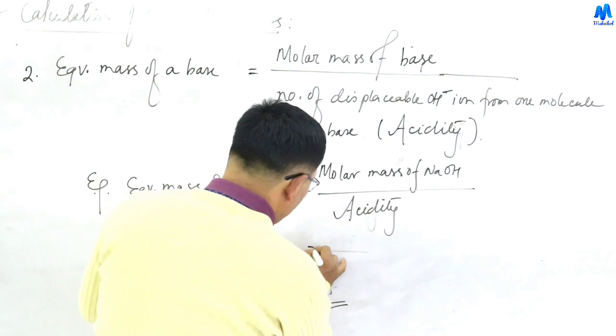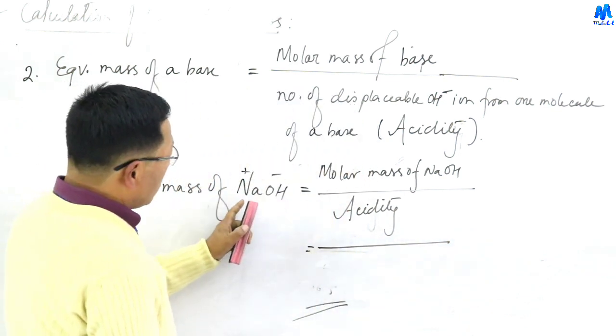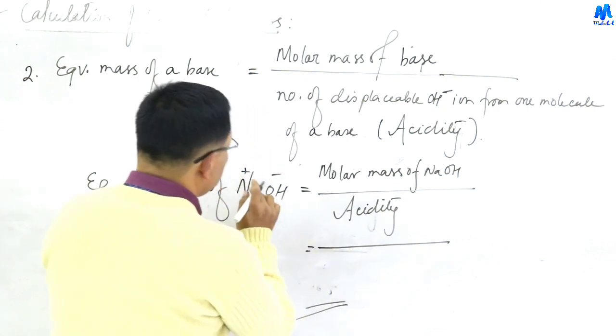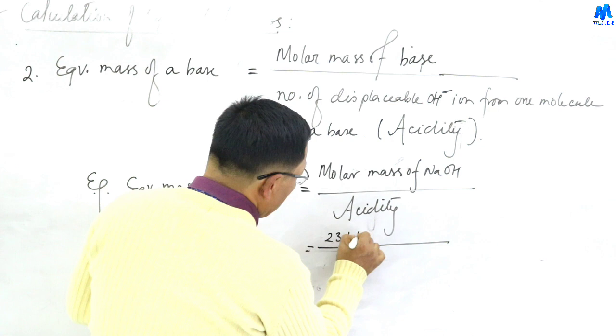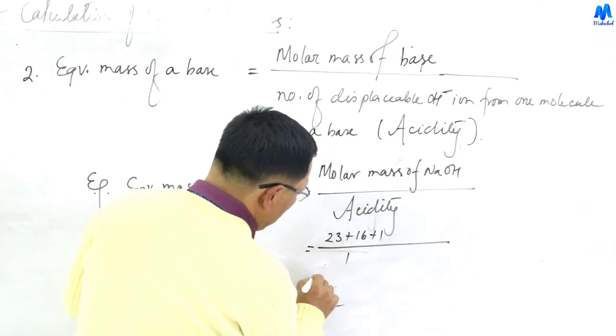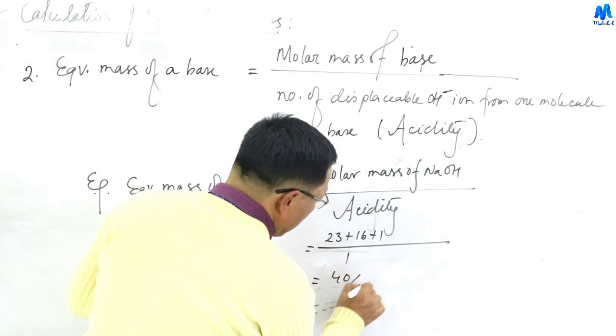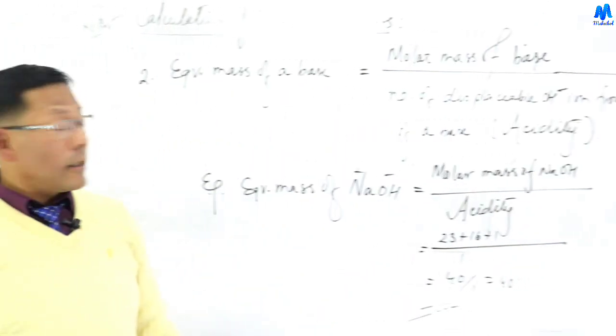The molar mass is the sum of the atomic masses of the elements in the molecule: sodium 23, oxygen 16, hydrogen 1, total 40. So 40 divided by 1 is 40. This is the equivalent mass of sodium hydroxide.